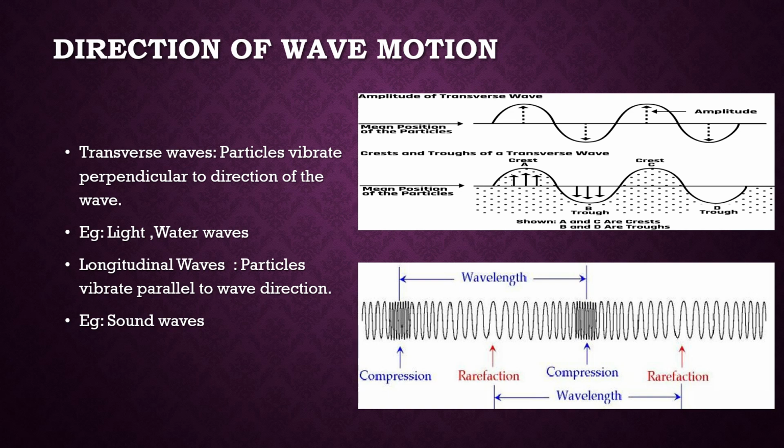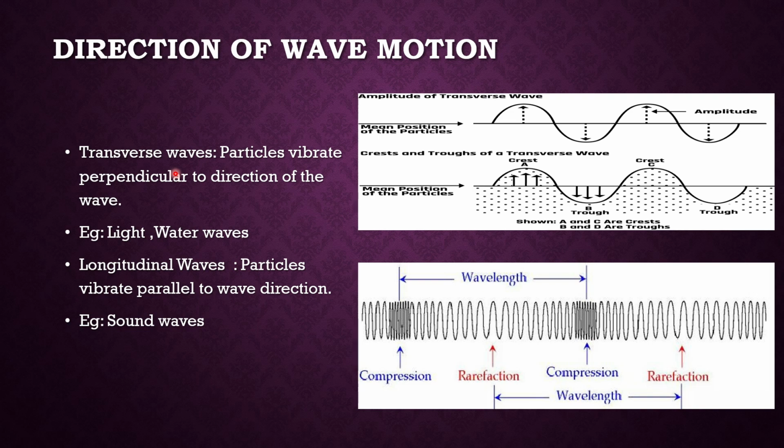Now we can again classify mechanical waves into two types. The first one is transverse wave and the second one is longitudinal wave. So what is the difference between transverse and longitudinal waves?